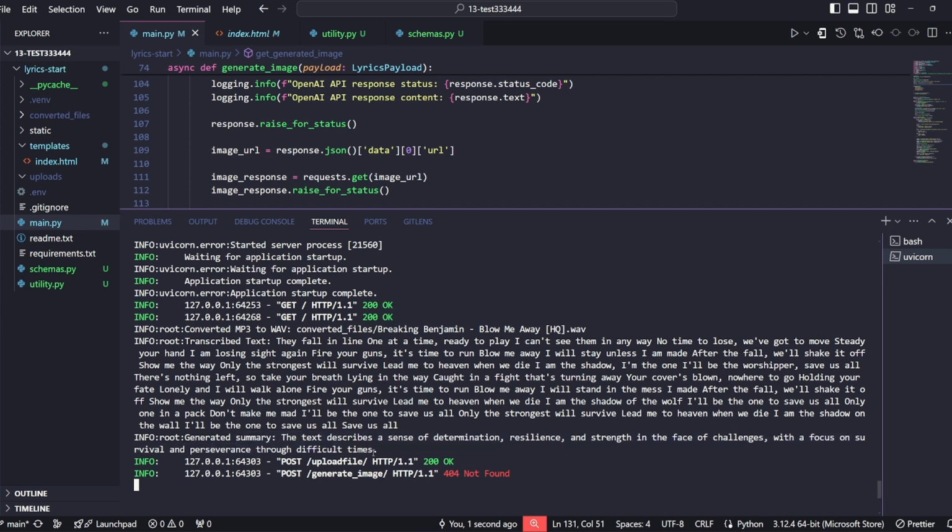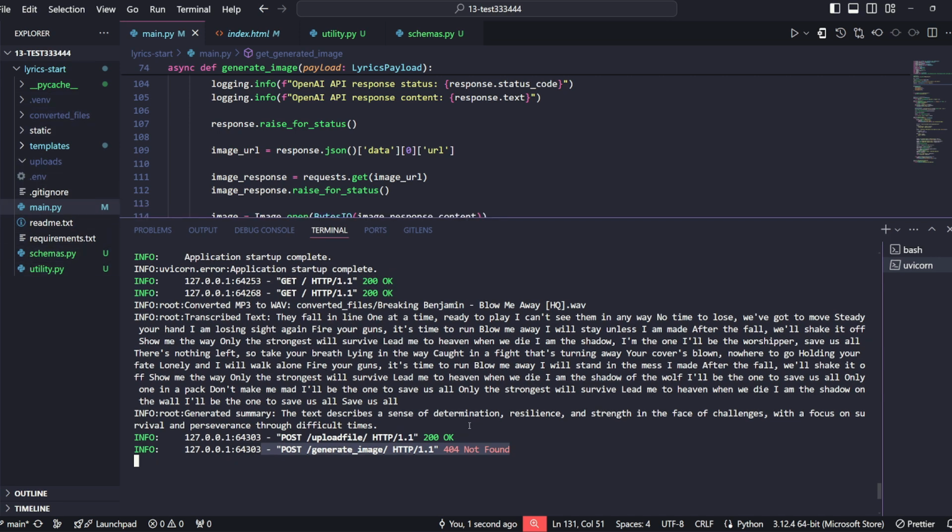Yeah, I'm happy with that. So now we want to create an image, and we see that we got an error. So something is wrong with this particular aspect. We do not have our image yet. So we will do some troubleshooting and try to find why this has happened.